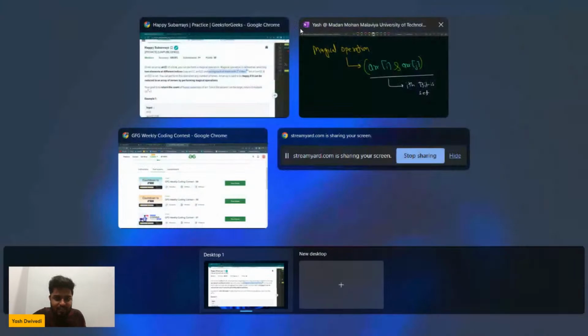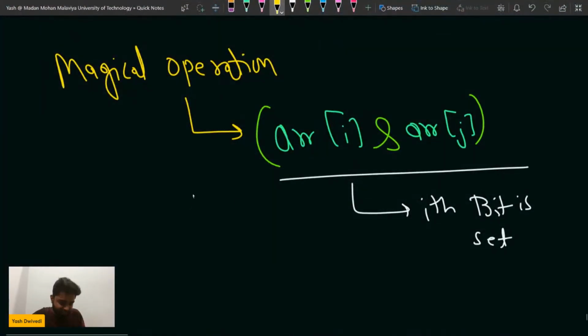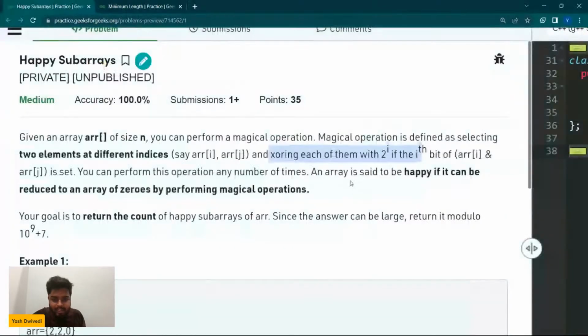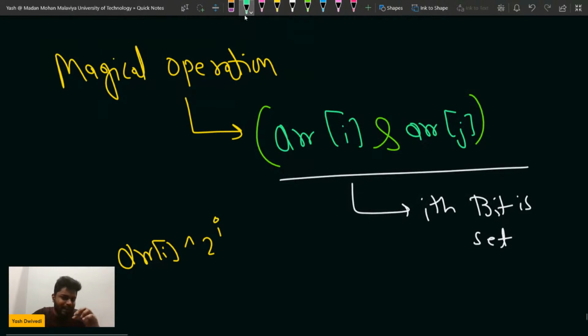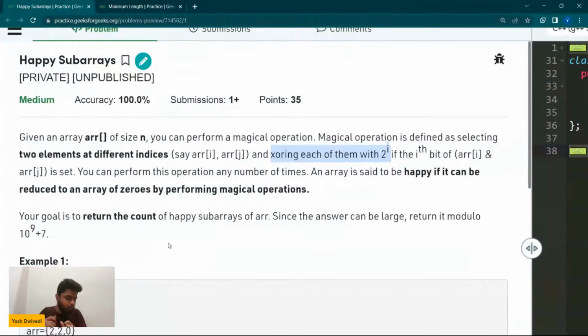So if the ith bit is set, what you will do is update array of i with array of i XOR 2 to the power i, and you will XOR each of them with 2 to the power i, so that you make that bit unset. Like array of j XOR 2 to the power i, so that will make that bit unset. So array of i will be equal to this and array of j will be equal to this. This is what we have been told to do. But I will tell you how we could have further optimized it.